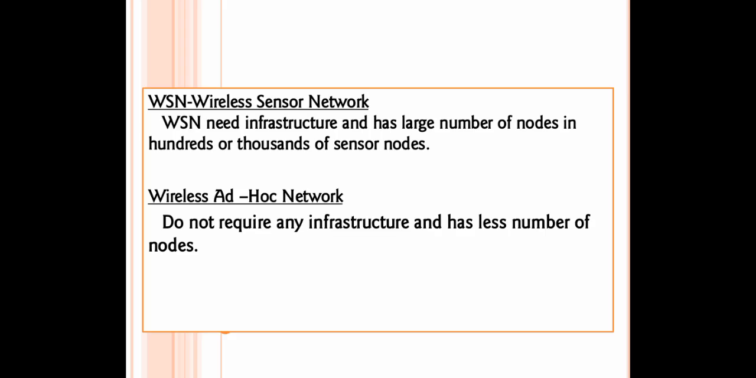First one, infrastructure. WSN needs infrastructure and it has a large number of nodes. That means the network consists of hundreds of thousands of nodes, and these nodes are arranged in a star or mesh or hybrid topology. Whereas a wireless ad hoc network doesn't require any infrastructure and it has a smaller number of nodes.